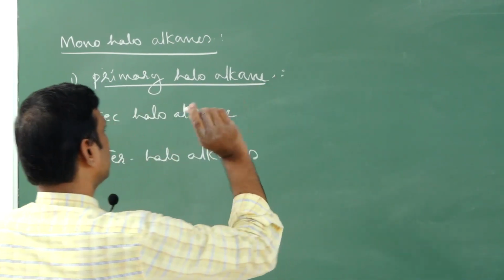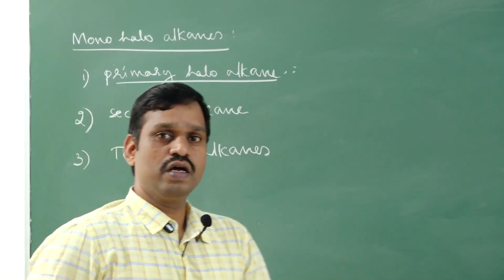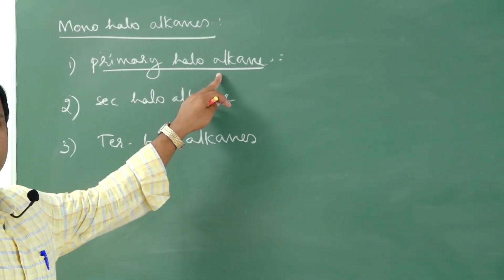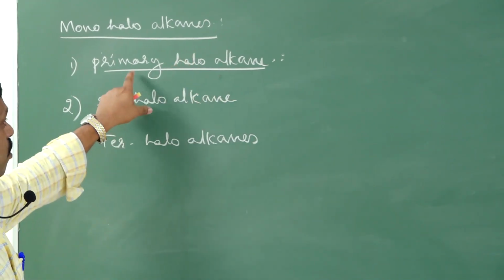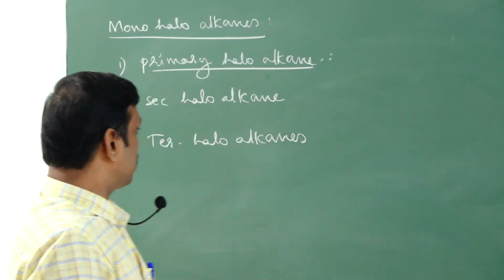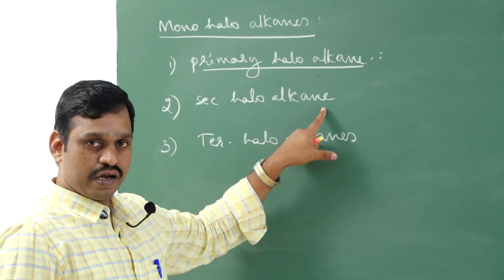Students, here, what are primary haloalkanes and an example? See, primary haloalkanes are the haloalkanes in which the halogen atom is present on a primary carbon. It means in all primary haloalkanes, the halogen atom is present on a primary carbon. Whereas in secondary haloalkanes, the halogen atom is present on a secondary carbon.